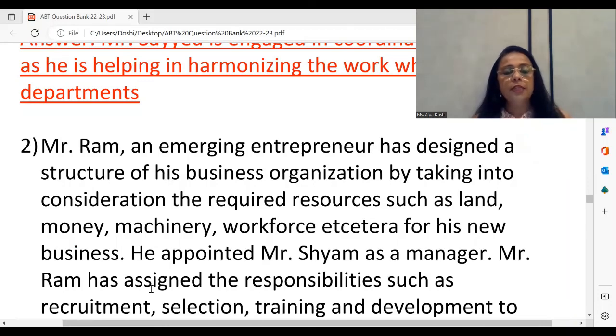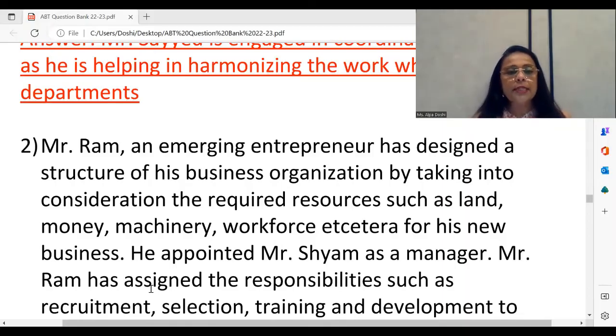Moving ahead, we see the next case study here. Again, we identify the chapter, I think the second chapter, where we have the functions of management. So Mr. Ram, who is an entrepreneur, so he's the owner, the boss. Naturally, he's from the top level management.